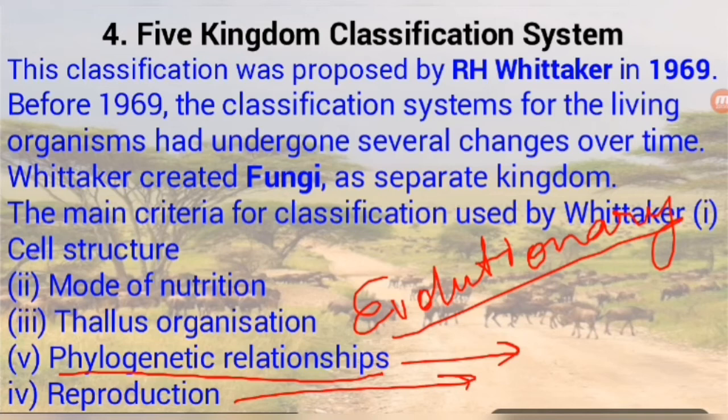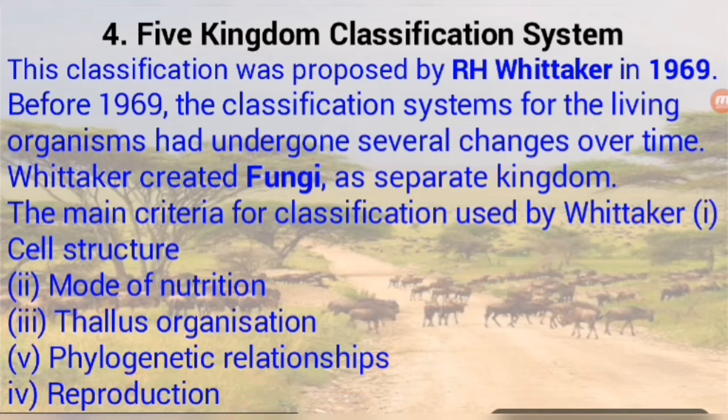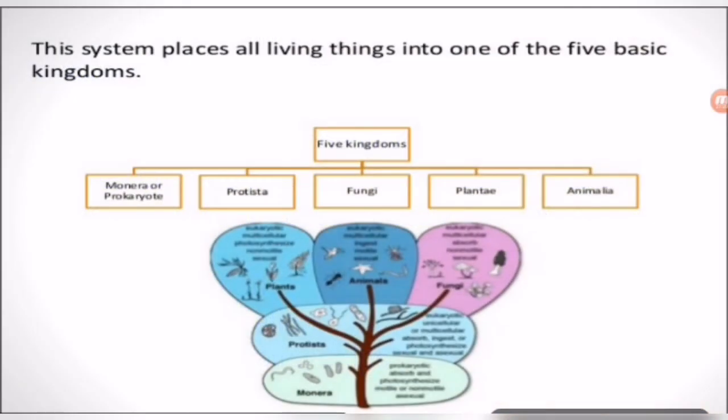Reproduction: which type of reproduction is found, asexual or sexual, or which mode of asexual reproduction is found? So students, this is very important, and we will study the five kingdom classification in detail, each kingdom in very much detail. So we prepare for it, and let's discuss more about it.